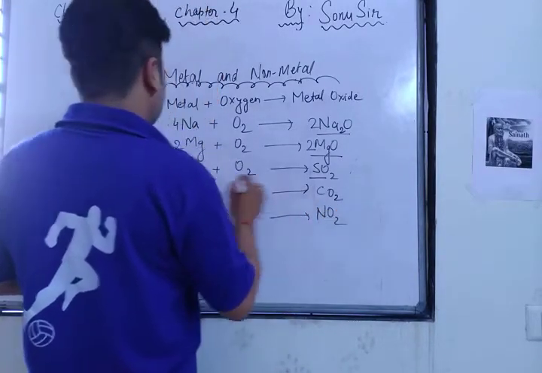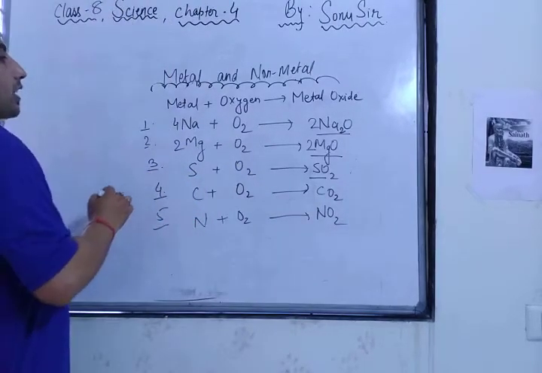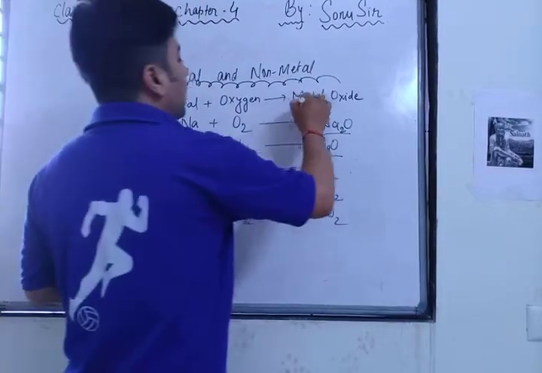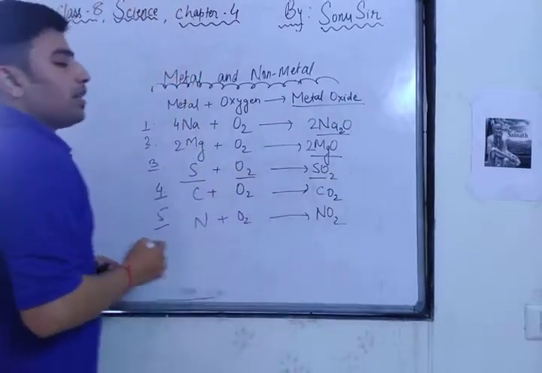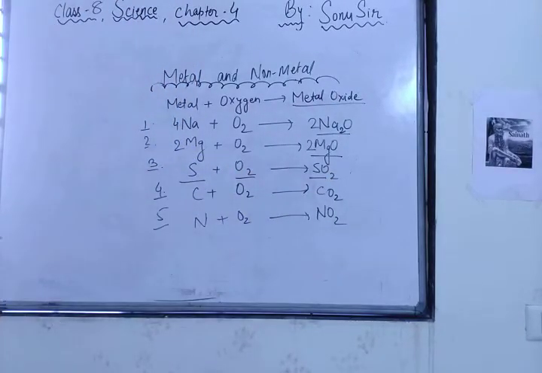Correct? So here you can see, metal reacts with oxygen to give metallic oxide or metal oxide. Similarly, non-metal reacts with oxygen to give non-metallic oxides or dioxides, you can say. Got it?